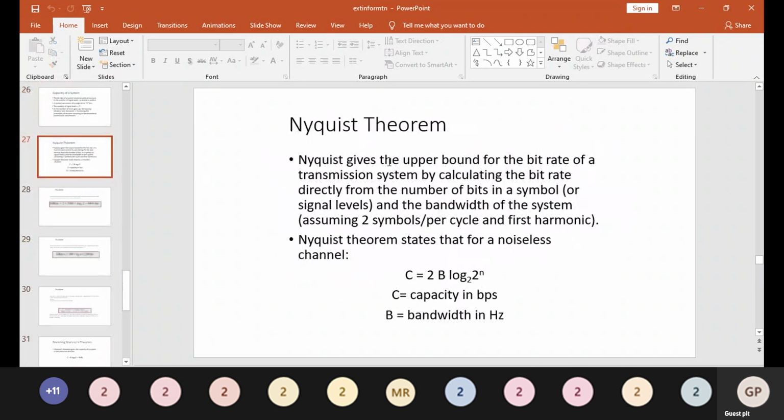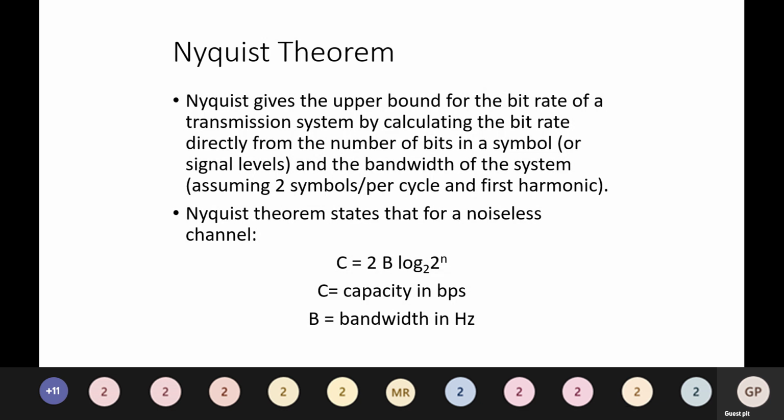So the Nyquist theorem. Nyquist gives the upper bound for the bit rate of a transmission system by calculating the bit rate directly from the number of bits in a symbol. So C is equal to 2B log base 2 of 2 to the power n. C is equal to capacity in bits per second, B is equal to bandwidth in hertz. This is the Nyquist theorem, which states this for a noiseless channel. So the Nyquist theorem is very important.